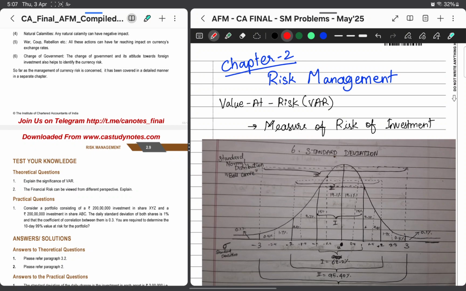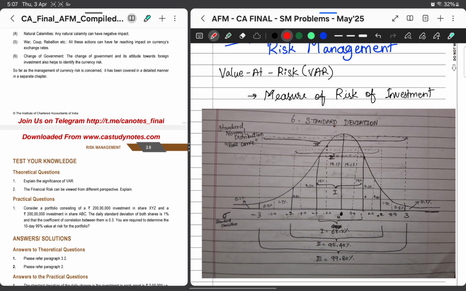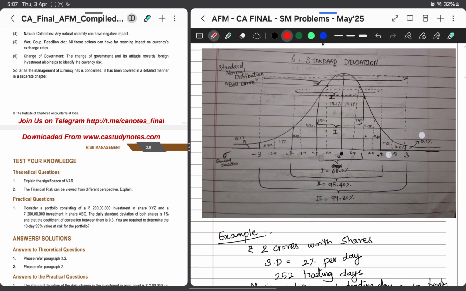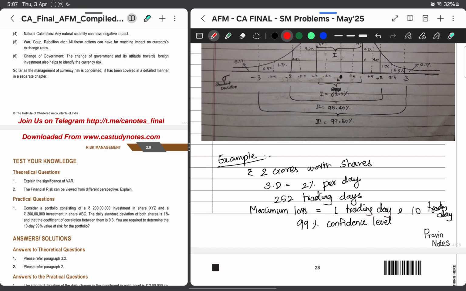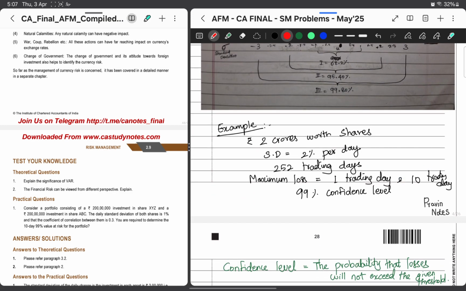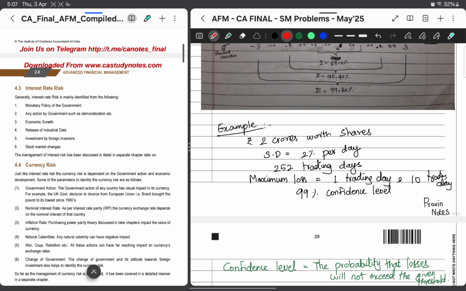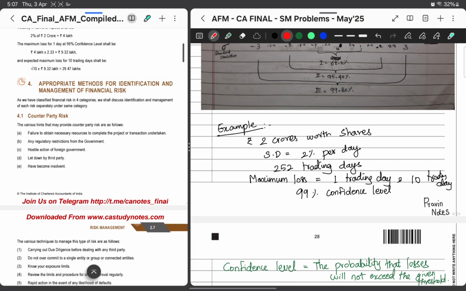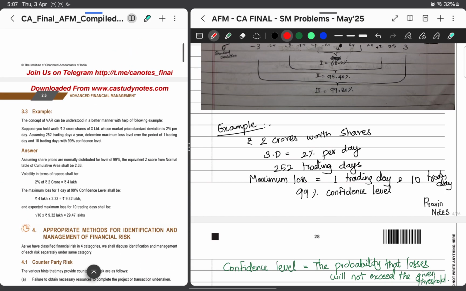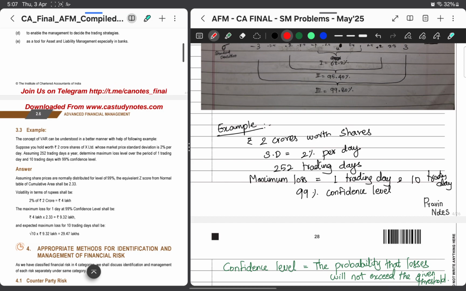So there is one practical question in the study material. Before going to it, we'll just see what this value at risk is. Value at risk is the measure of risk of an investment. Before going to the practical question, we'll see the example in our study material that gives a base idea. It's on page number 2.6.